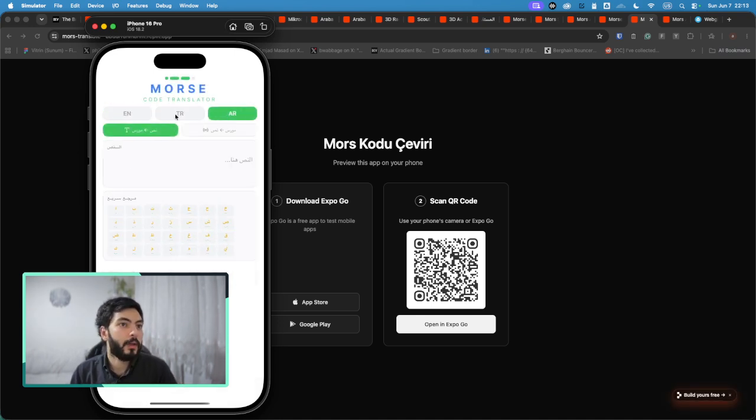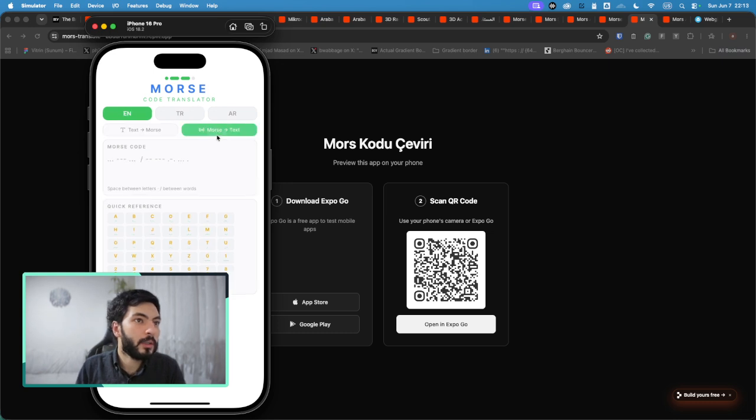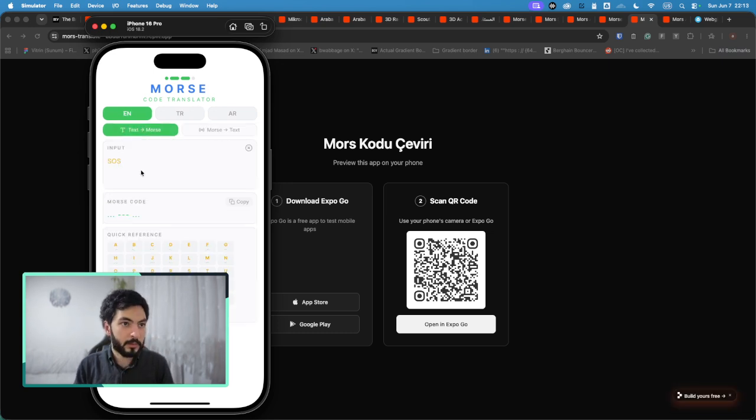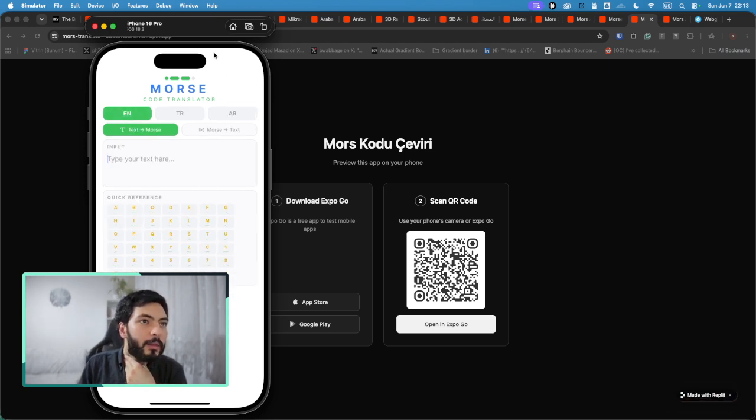Here we have another one, which is exploring a Morse code translator where you just write it and you get the Morse code, which is super simple. I think this looks cool as well, but here you can see the difference between people.